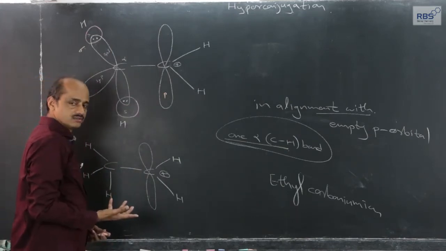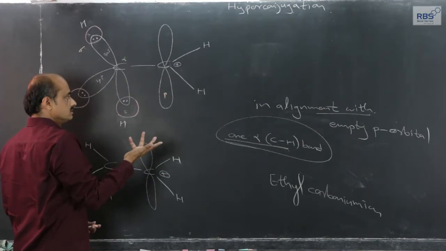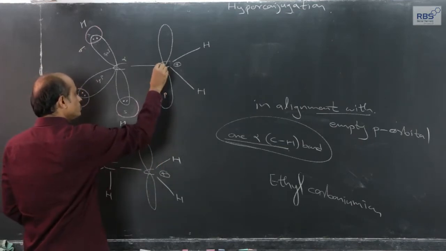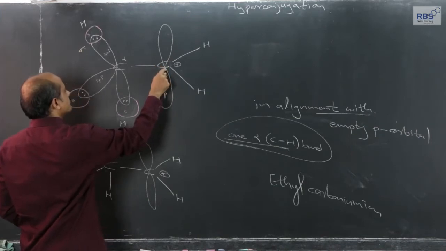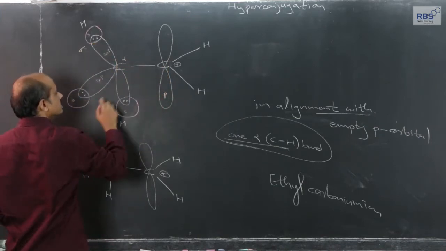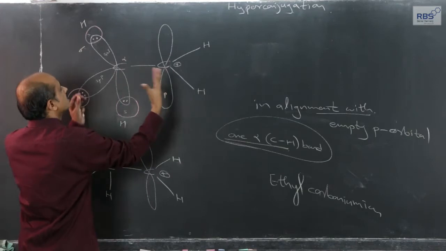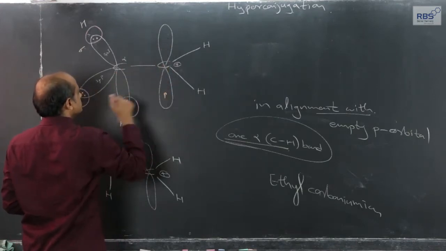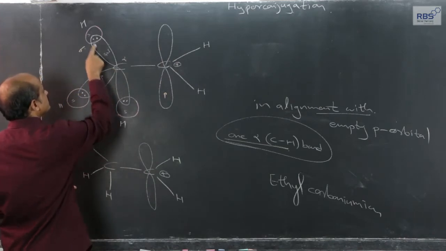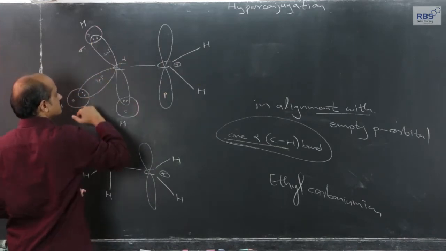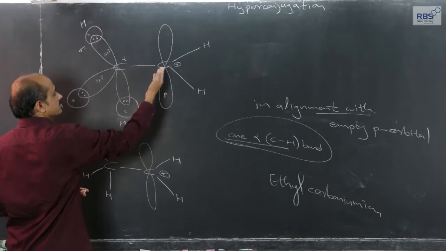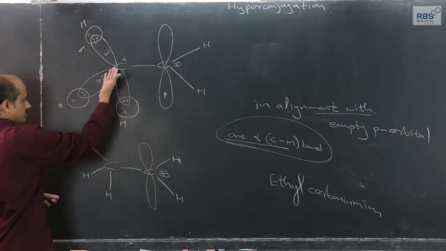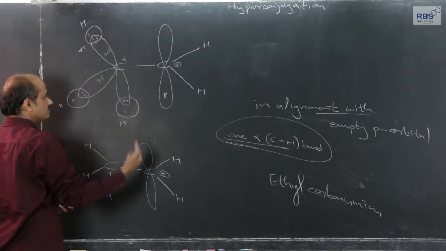Why will it get shared? The reason I have just told you, let me repeat it. The unit positive charge will have attraction on the electron pair, and these two have actually overlapped. The orbital which is empty, one alpha CH bond is in alignment with it, this time it is this alpha CH bond, it can be this or it can be this, at a time one.